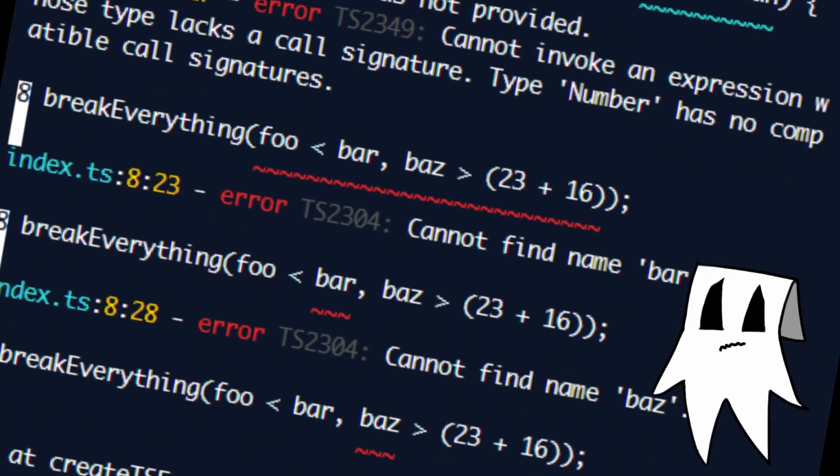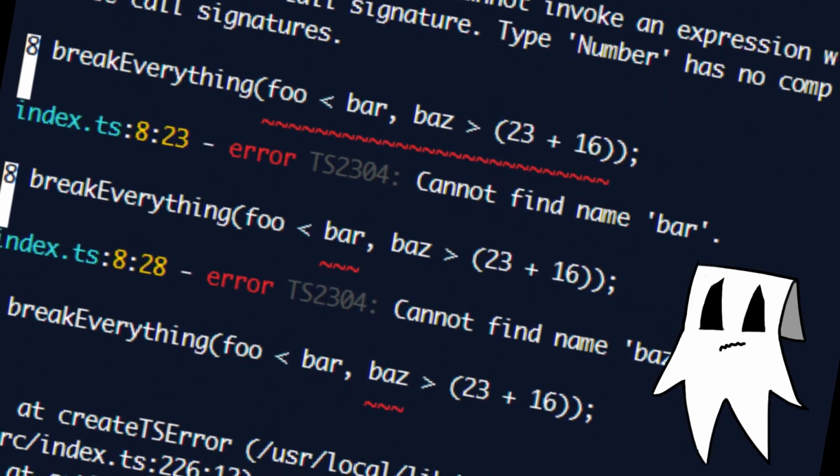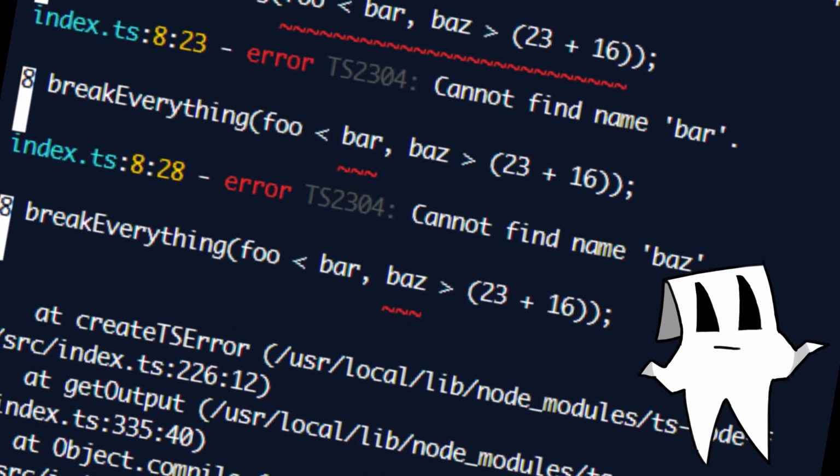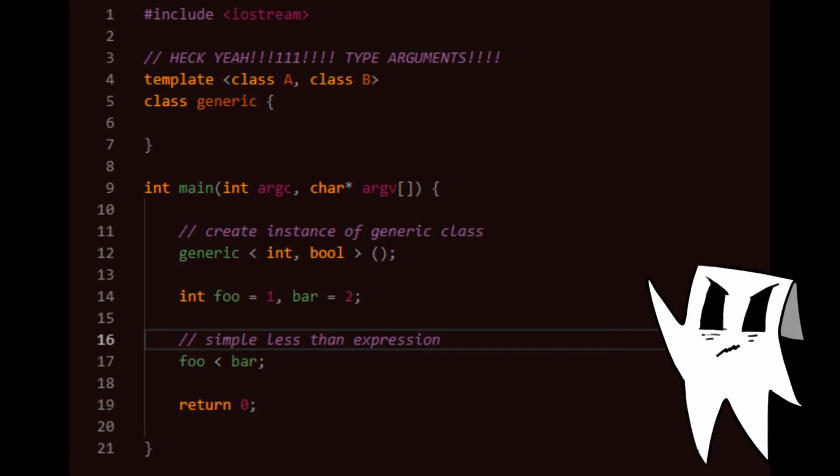Unfortunately, for a few languages, the syntax for type arguments is completely broken and most people don't even realize it. And that's because of three major issues, all of which are caused in part because the syntax for type arguments relies upon angle brackets. You might be thinking, how could this be a problem? Obviously, if it's a generic class type or a function, then any following angle brackets must signify a type argument. And if it's a variable, they're probably for comparison or something else.